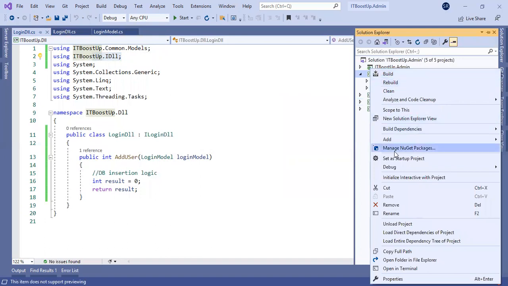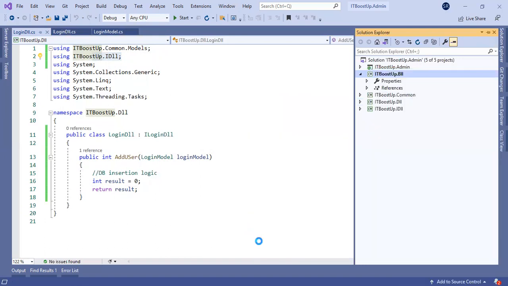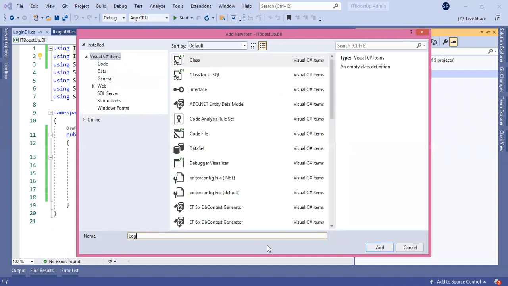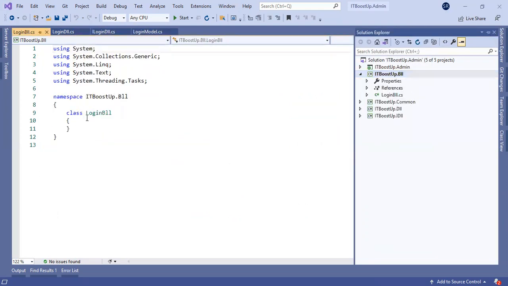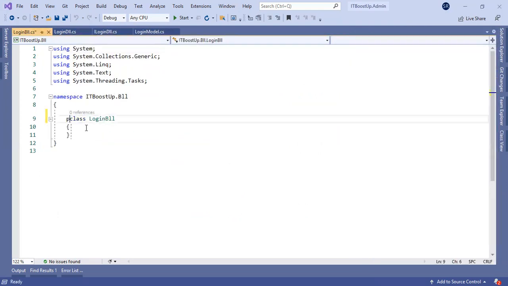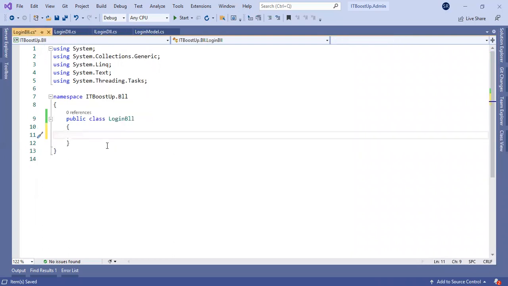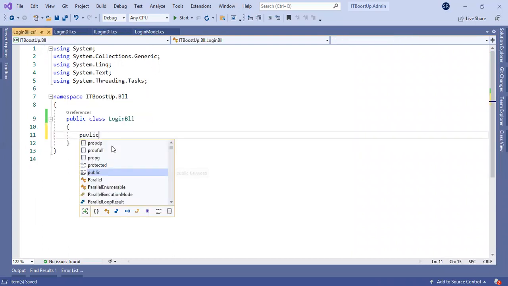So I will add a new class, and I will name it LoginBLL. Here I will create the object of the interface inside the constructor. I will create a constructor here.